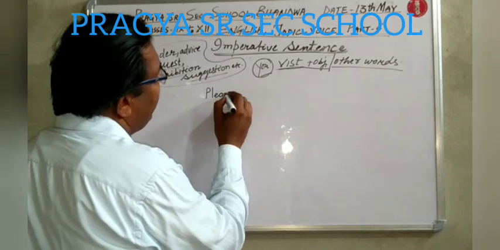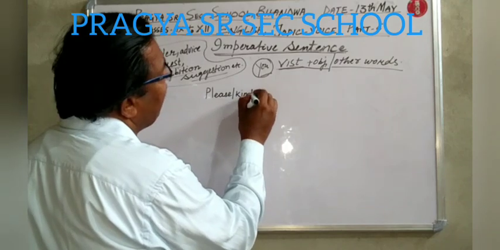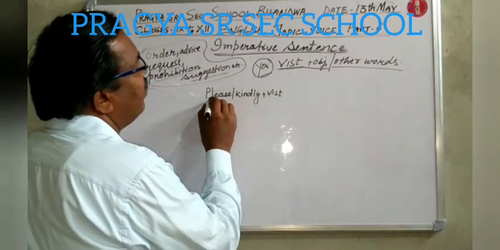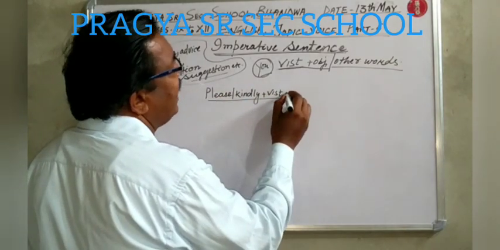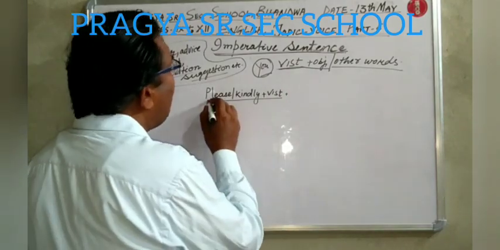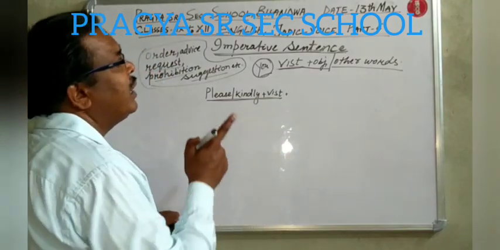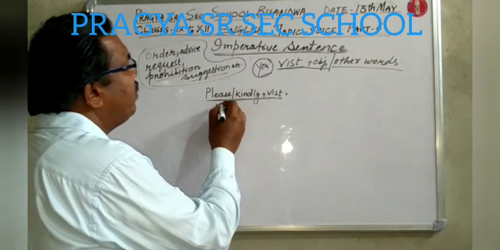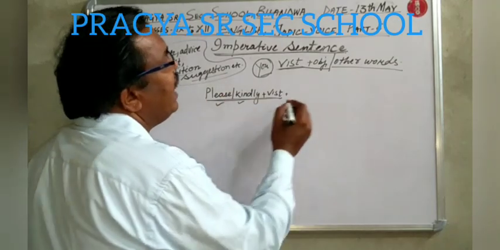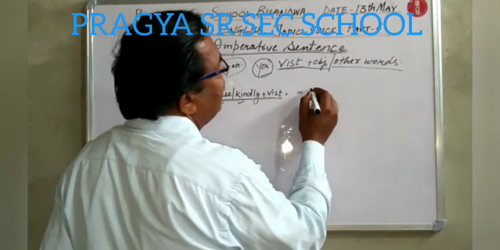If a statement starts with please or kindly, then first form of verb, then either object or some other words, how do we change such a sentence into passive voice? Listen to me. The imperative sentence will start with please or kindly, or at the end of the sentence there will be please or kindly. Then such sentences will change into passive voice like this.